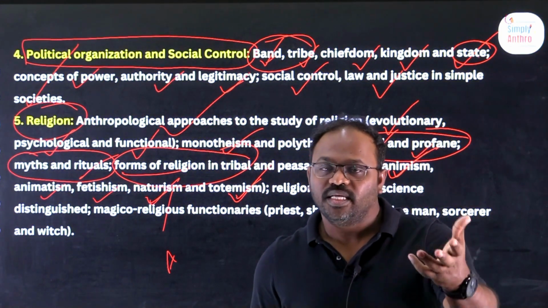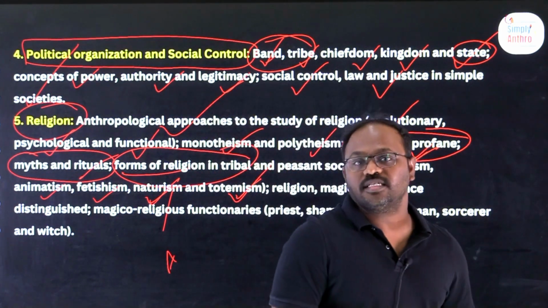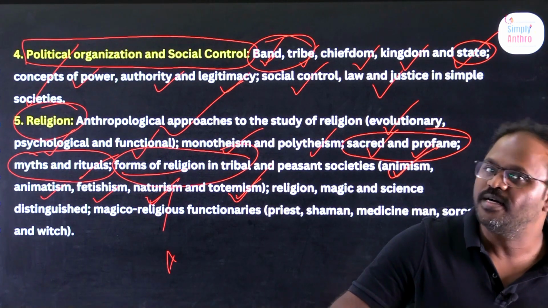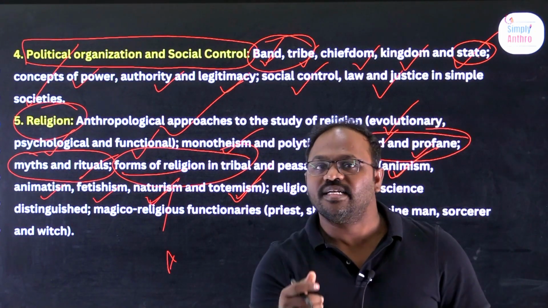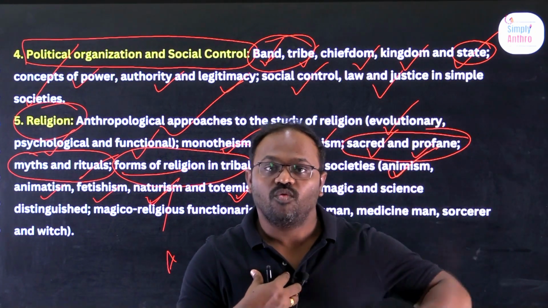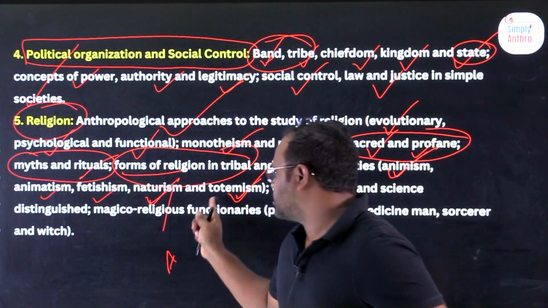For example, the black buck is the totem for the Bishnoi community, the tribal community in Rajasthan. They feel that the totem, the black buck, is the symbol from which all these people are descended. They trace human relations with an animal or any object, and this is called totemism.